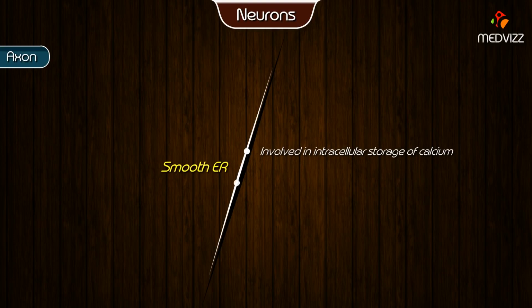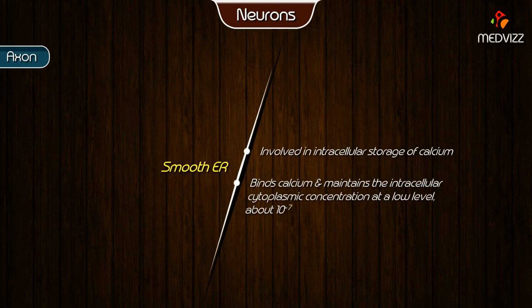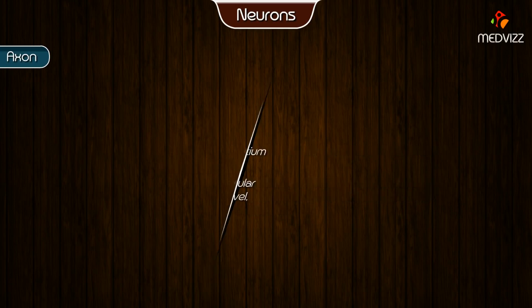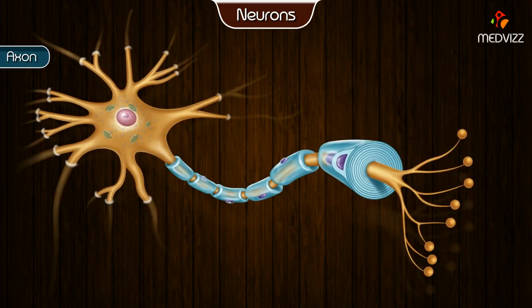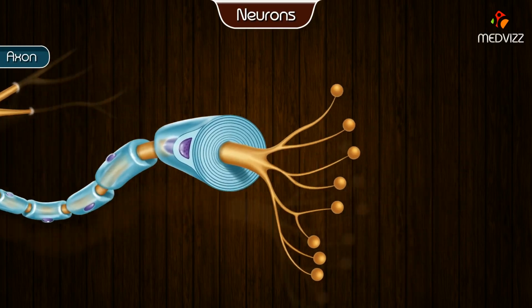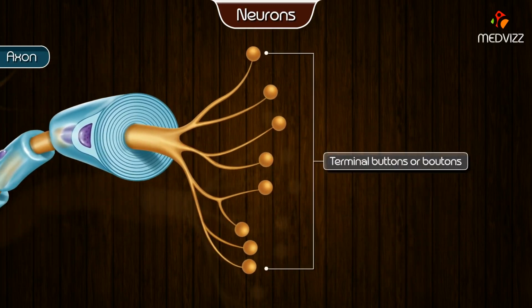The smooth endoplasmic reticulum is involved in the intracellular storage of calcium. Smooth endoplasmic reticulum in neurons binds calcium and maintains the intracellular cytoplasmic concentration at a low level, about 10 to the power of -7. The axon divides into presynaptic terminals, each ending in a number of synaptic knobs that are also called terminal buttons or boutons.